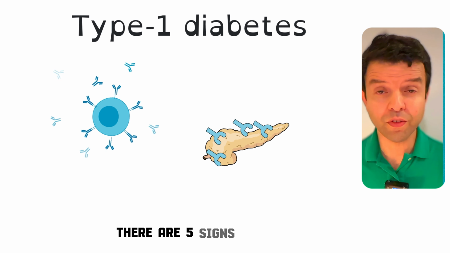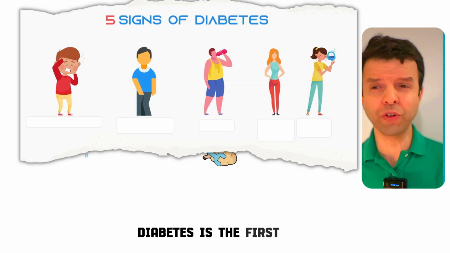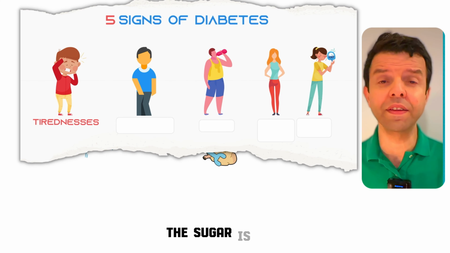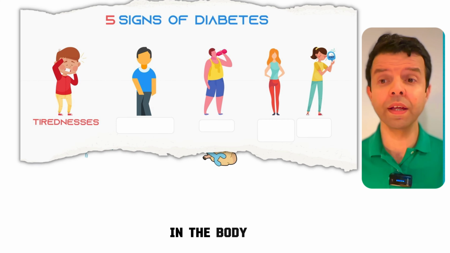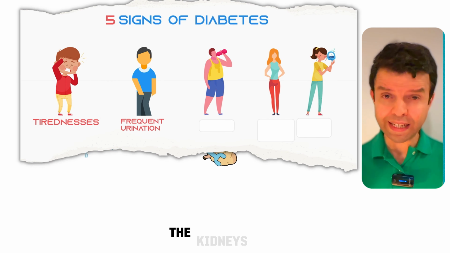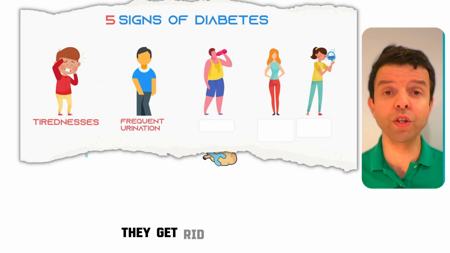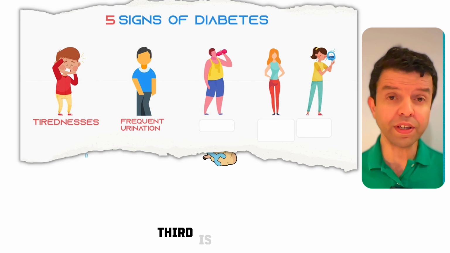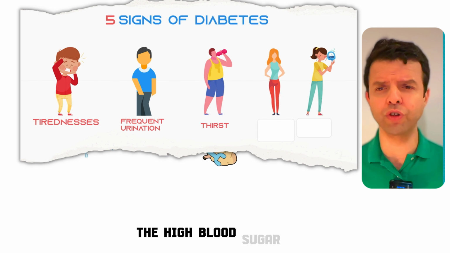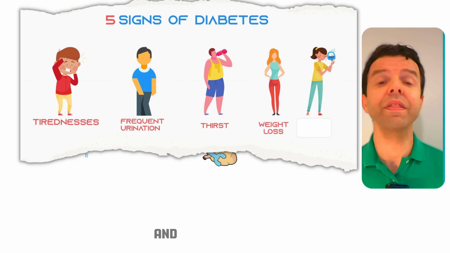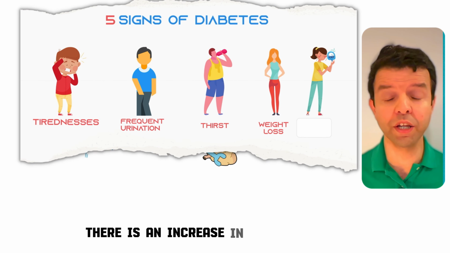There are 5 signs of type 1 diabetes. The first is tiredness. That's because the sugar is not being used in the body. Second is frequent urination. That's because the kidneys try to help. They get rid of the sugar in the urine. Third is thirst. That's because of the high blood sugar. There is weight loss, and the obvious one, there is an increase in blood sugar.